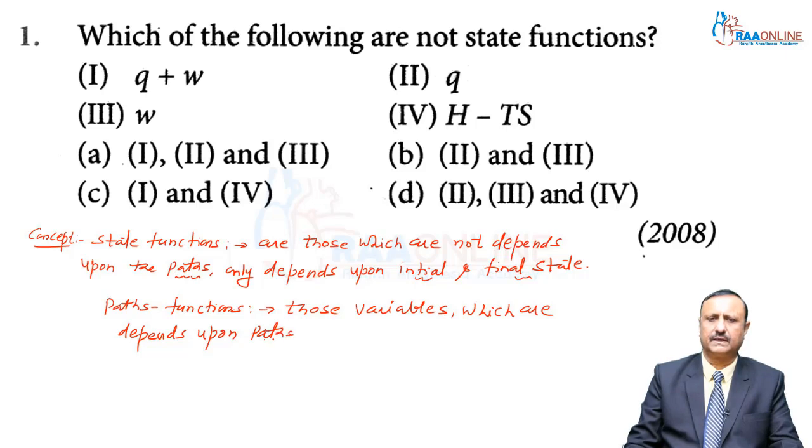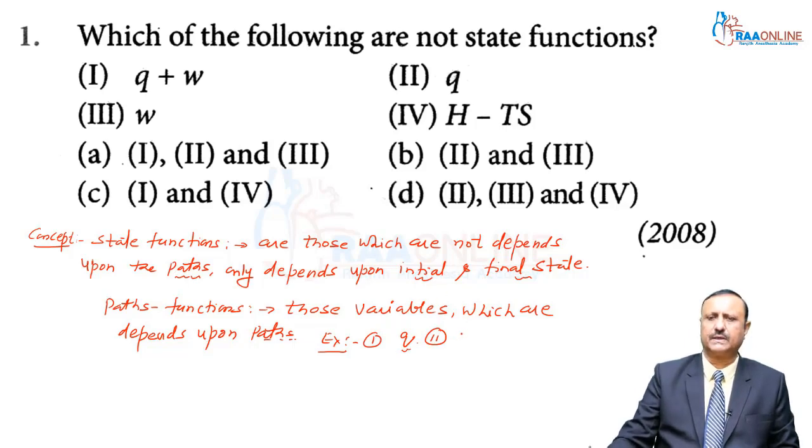Means these do not depend upon the initial and final state. These depend upon the path. For example, number 1 is Q, heat. If you walk 1 kilometer, then the heat consumed in 1 kilometer is Q1, and the heat consumed in 2 kilometers is Q2. Q2 is greater than Q1, which means it depends upon the distance, it depends upon the path. So heat is a path function, not a state function.